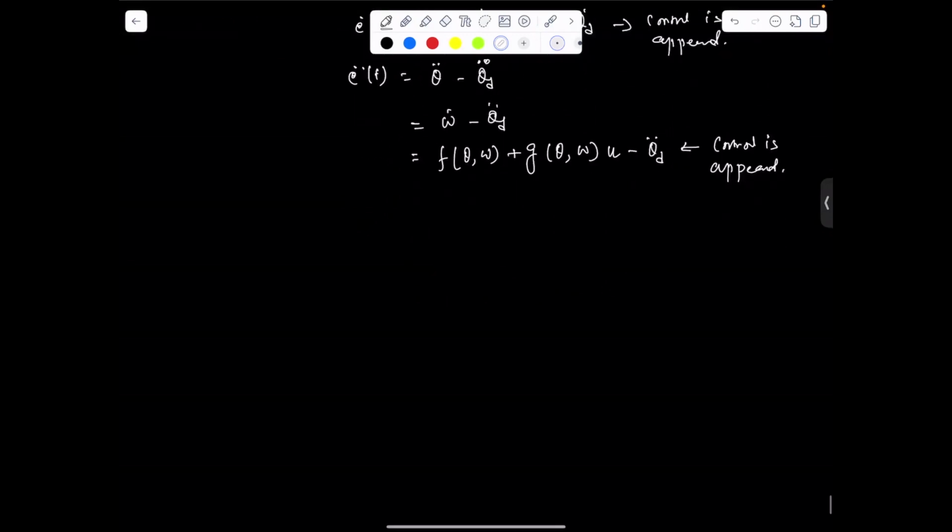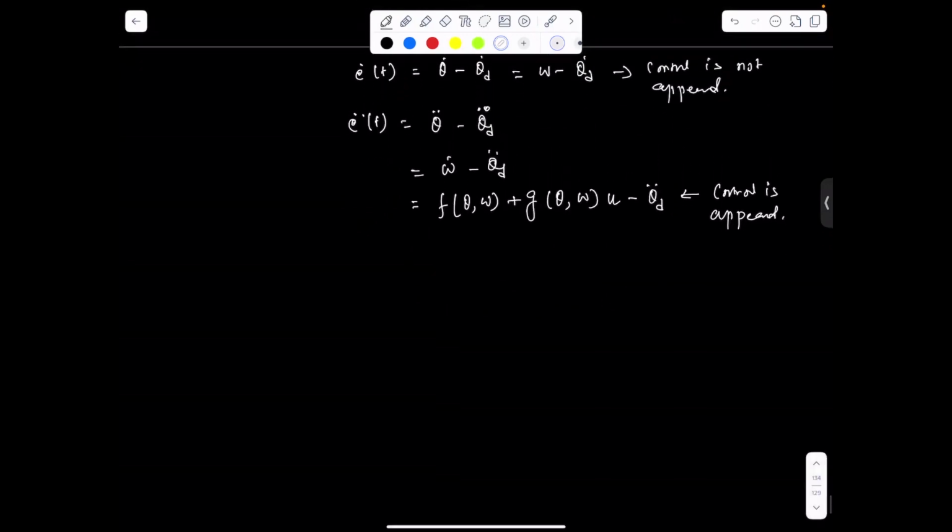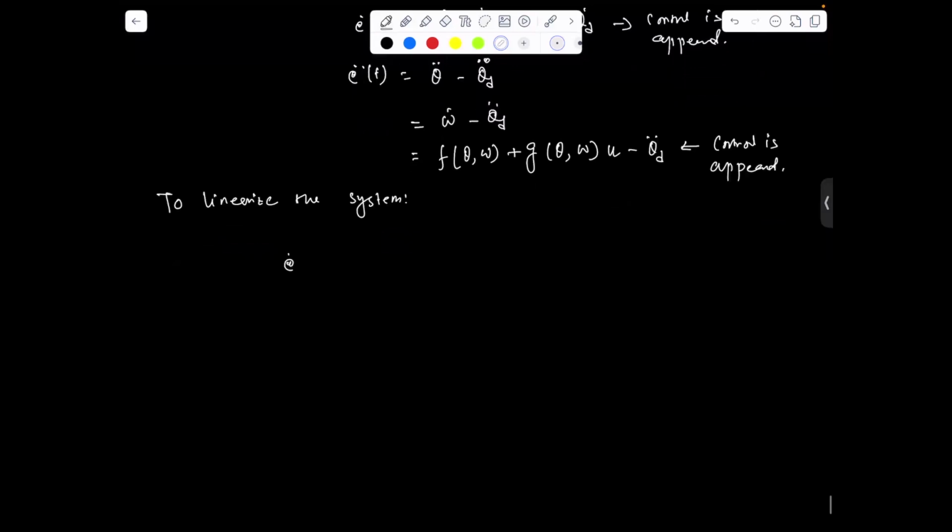So here, what we're gonna do is linearize the system. We take e double dot of t and assume it as v. We design v in such a way that over time e of t goes to 0.